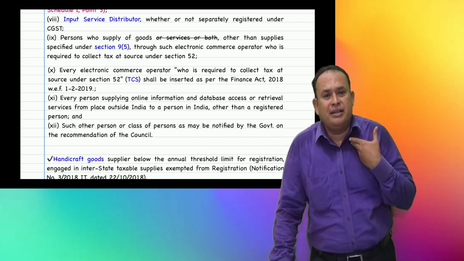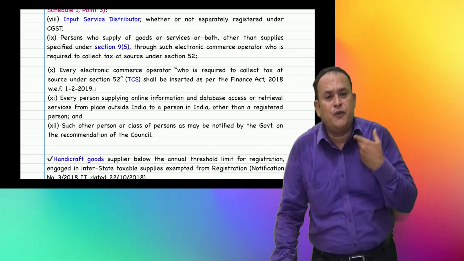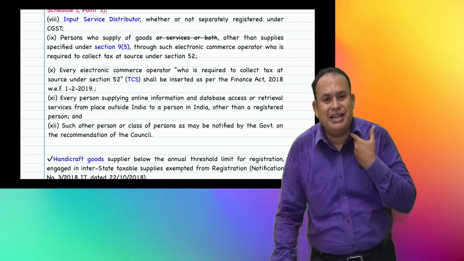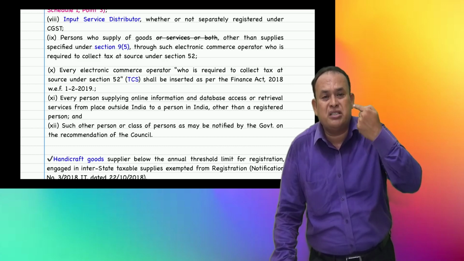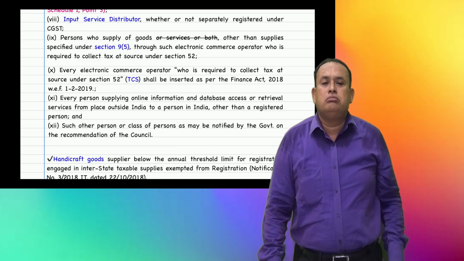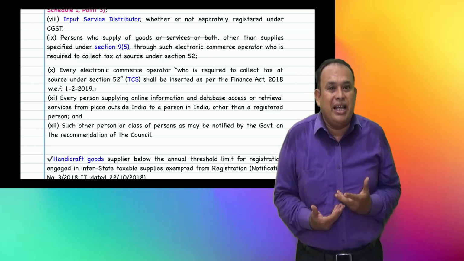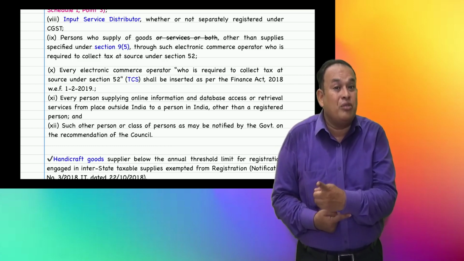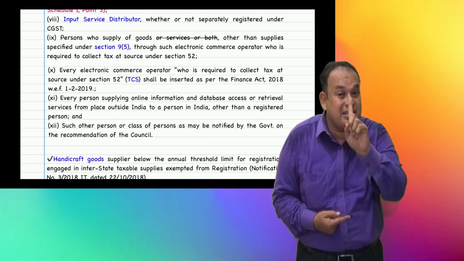Hey Mr. Seller of cell phone covers, what is your name? XN company. You must compulsorily register under GST. Why sir? Because you are selling through an e-commerce operator. Your goods, not services, are applicable here.